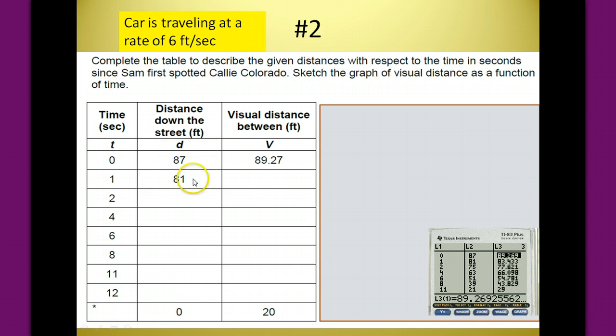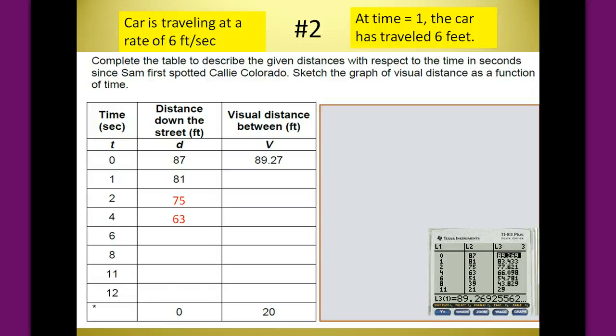So let's think about how in the beginning that 87 feet was given in the problem. How did they come up with 81 feet? Well, after 1 second, the car has traveled 6 feet. So that means the car would be 6 feet closer to Sam as far as the down the street measurement is concerned. And the same thing is going to happen. We can continue to take 6 feet away here and get 75. 81 subtract 6 is 75.